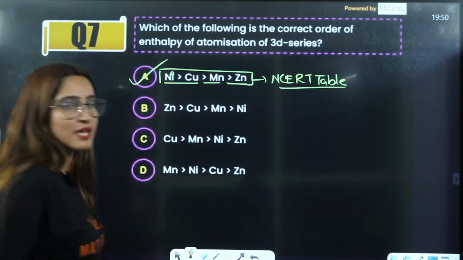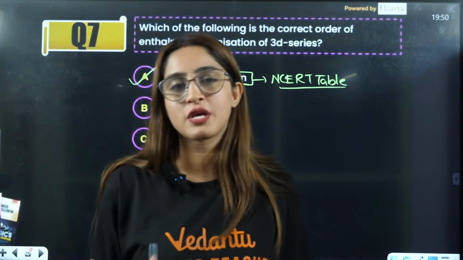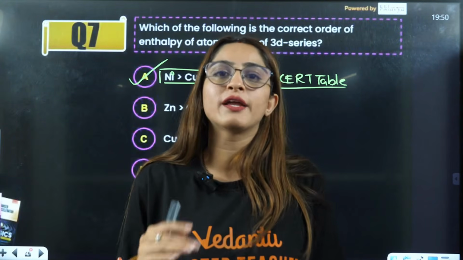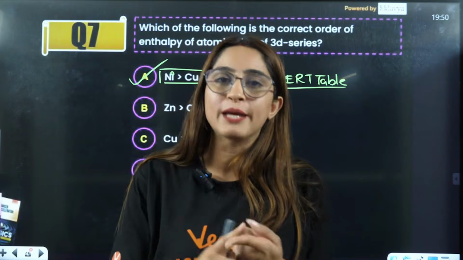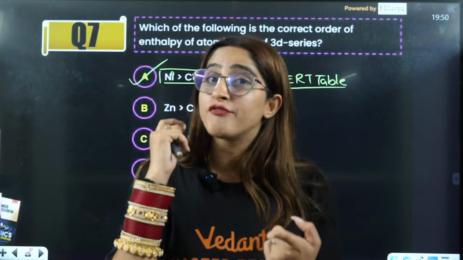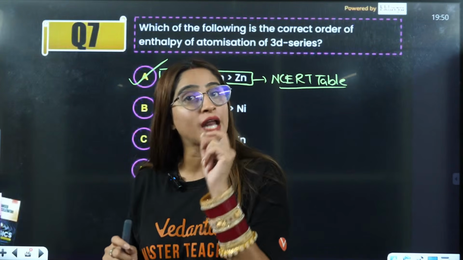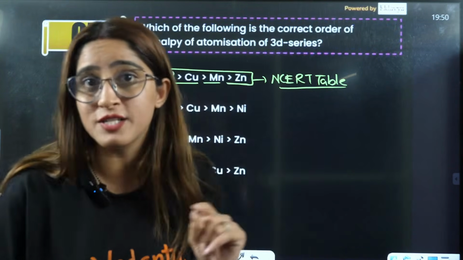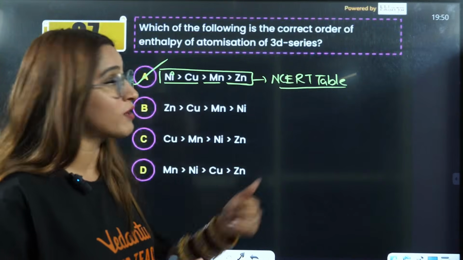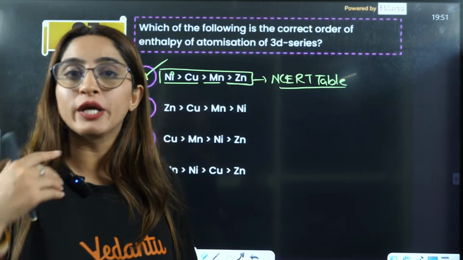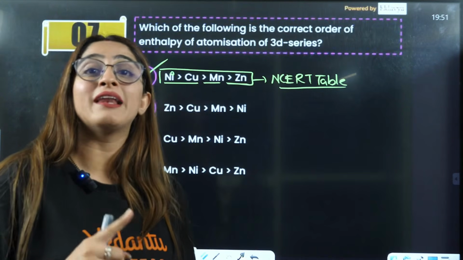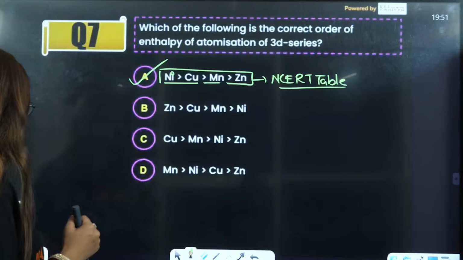Beta, again saying, those students who still have their shifts yet to give their exam of JEE attempt 2, please go through the tables of the d and f block. They are very important. You don't have to cram the values, but you should know the orders here. Right now, they are focusing on those trends which in the d and f block students usually tend to ignore, like enthalpy of atomization, electrode potential, very important. Right?